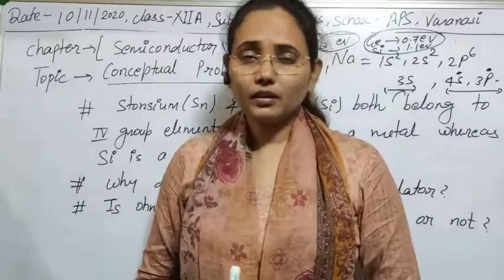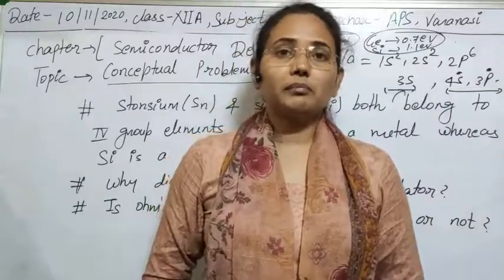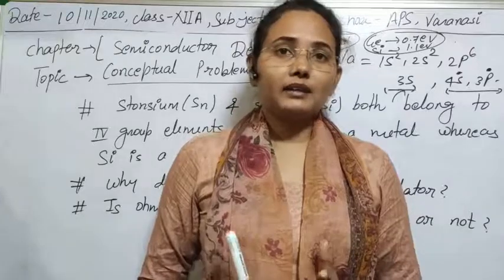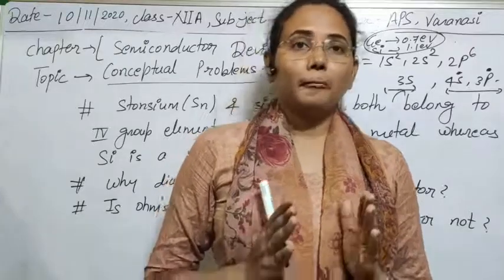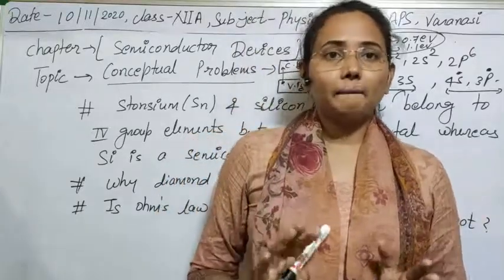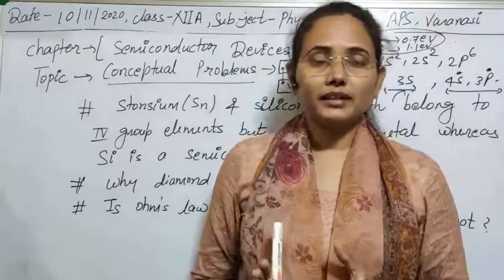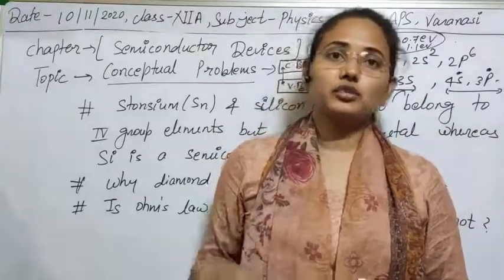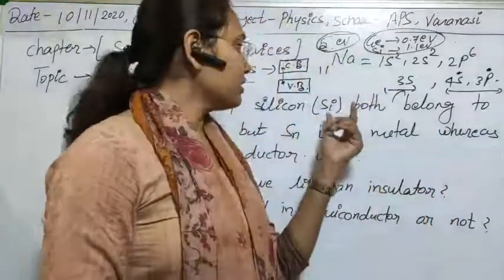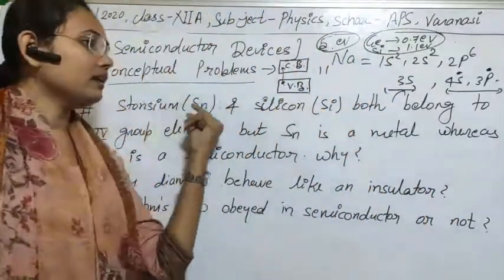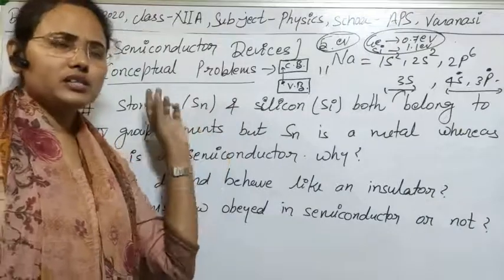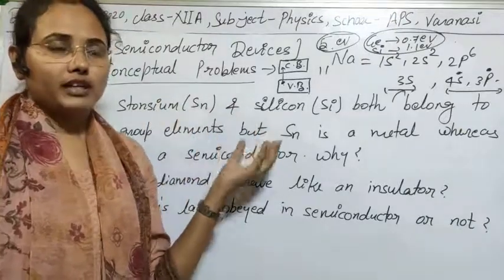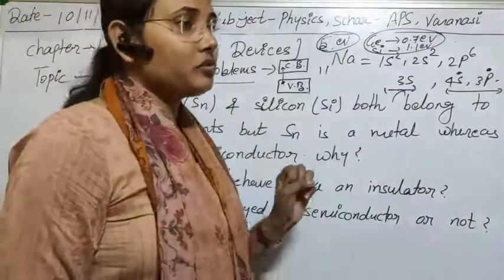Clear? While silicon and germanium are semiconductors, on the addition of p and n type, that is trivalent and pentavalent atoms, we can make them give sufficient current and voltage. But strontium already has a large amount of current because its size is very high, so we can easily remove electrons from it.